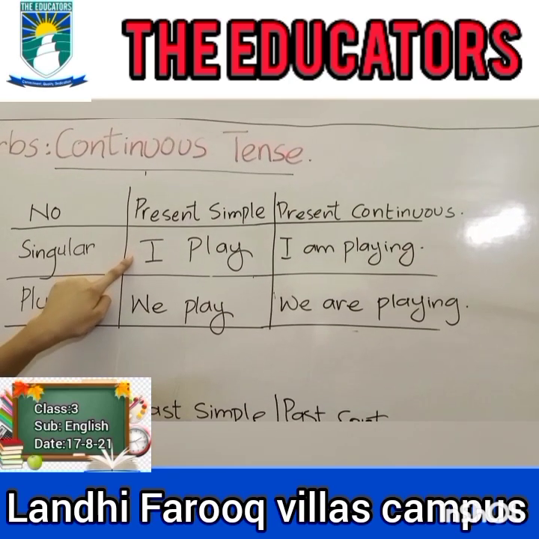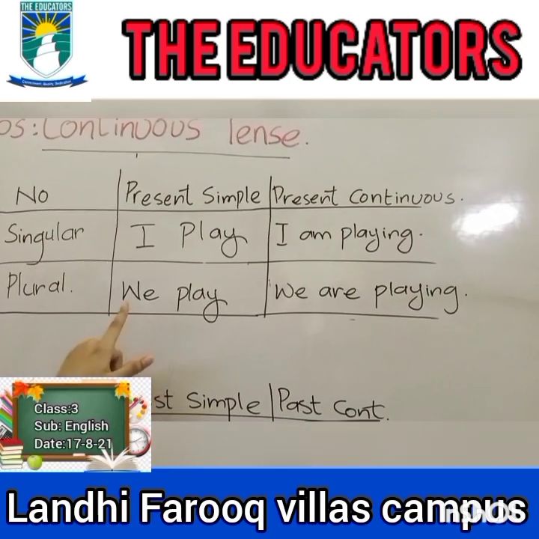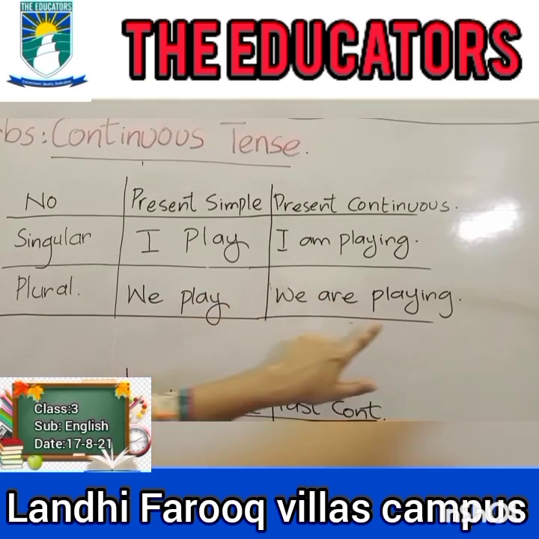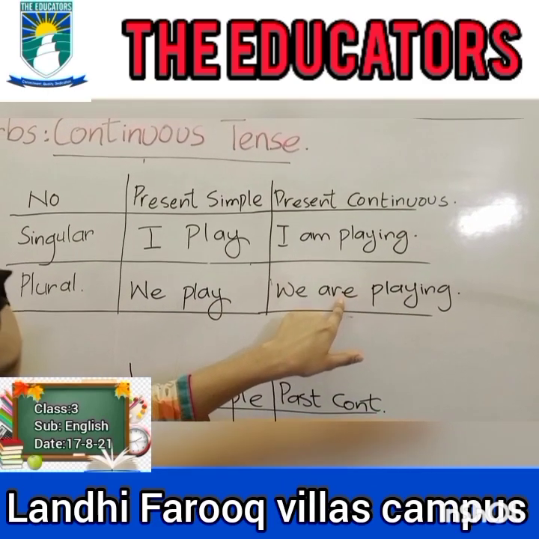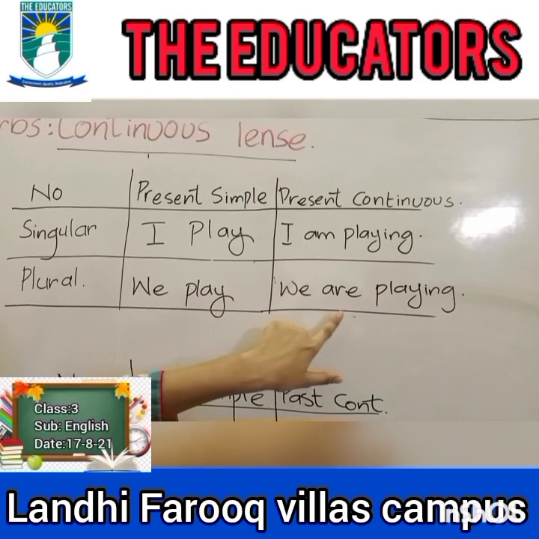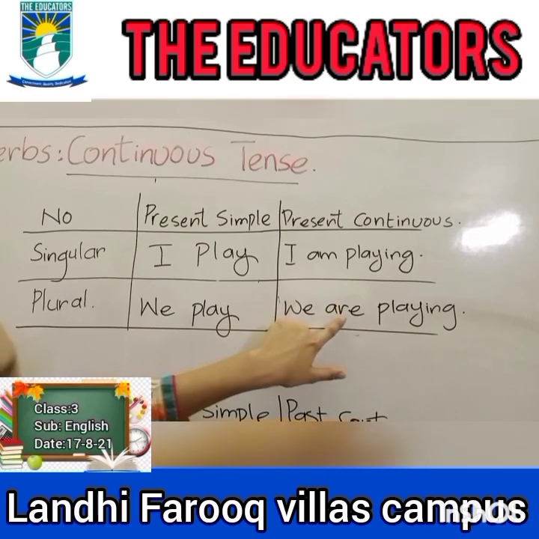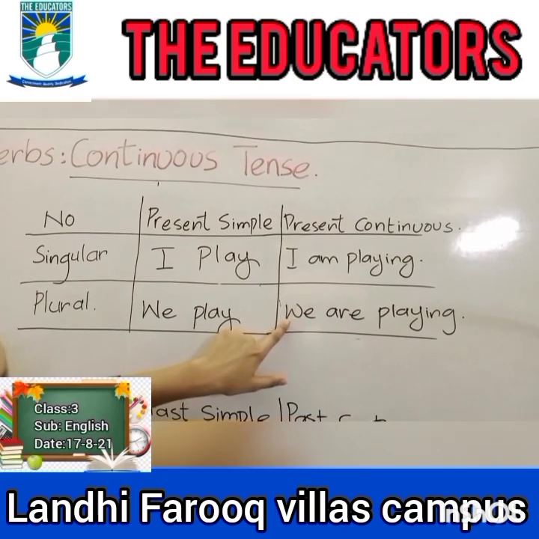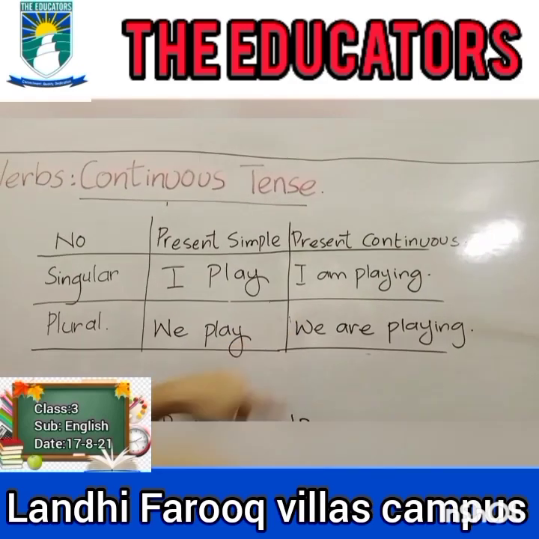It's a present simple tense. Now plural, we play. Again, we will add ing and we will use the helping verb are. Is and are are the helping verbs of present tense. So here we will use are because here we have we. We is a plural noun.